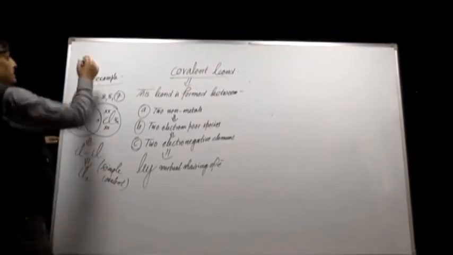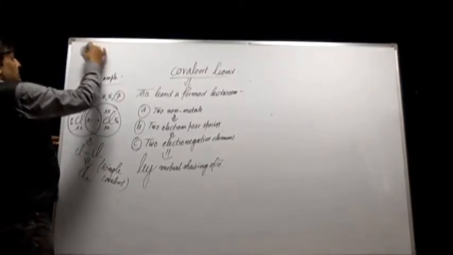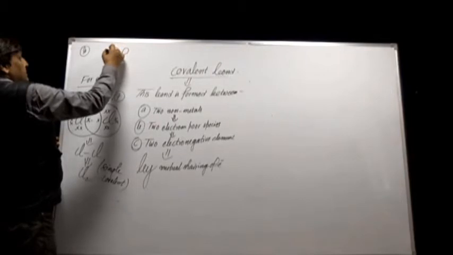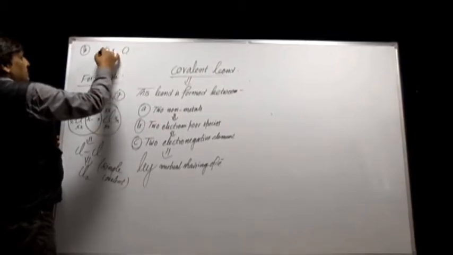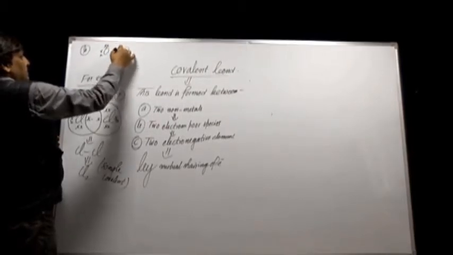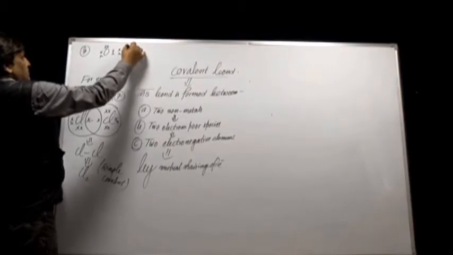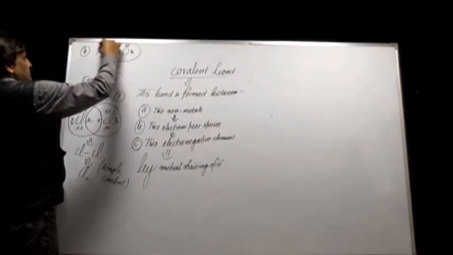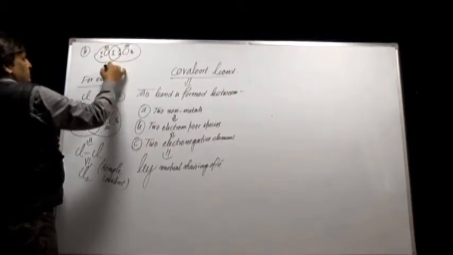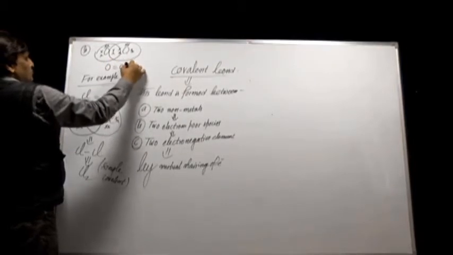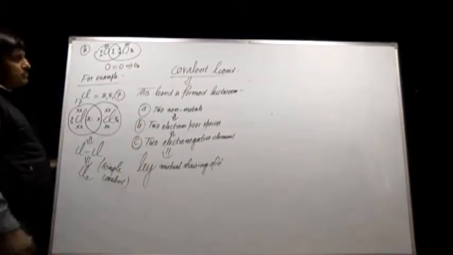As far as the second, double covalent, is concerned, this is the example of oxygen which has 6 valence electrons. So this shares 2, this shares 2, therefore O double bond O, the O2 molecule is formed. This is the example of a double covalent bond. As far as the triple covalent bond is concerned, it is formed between 2 nitrogen atoms.